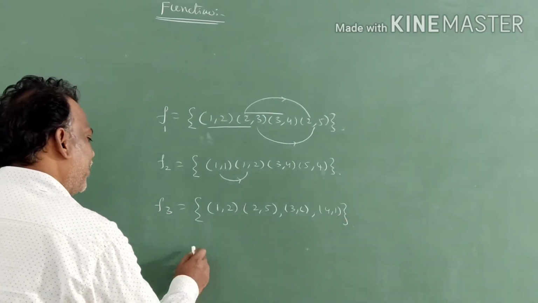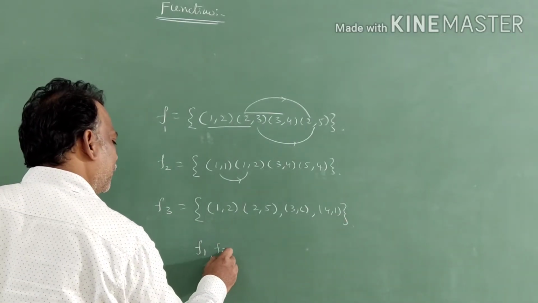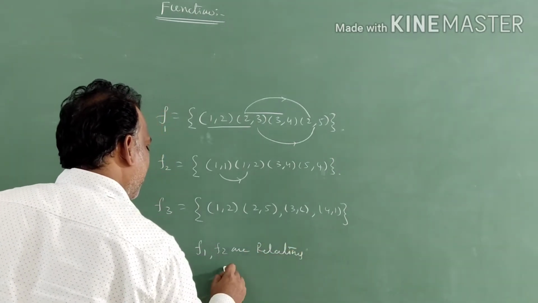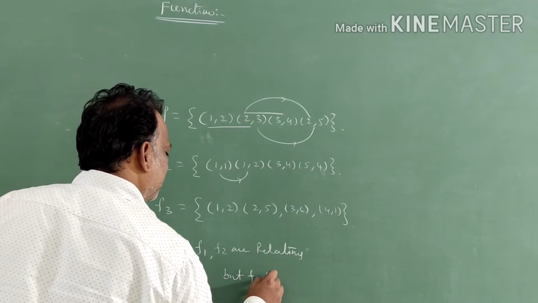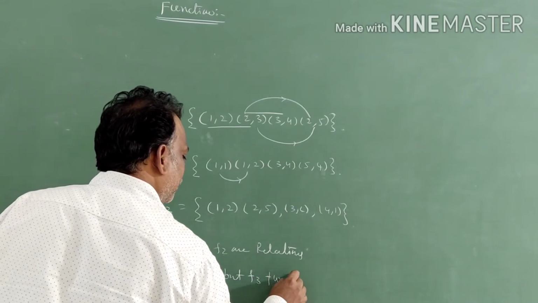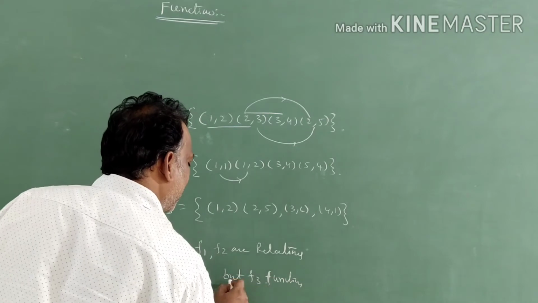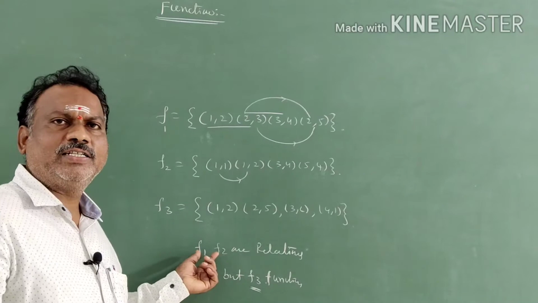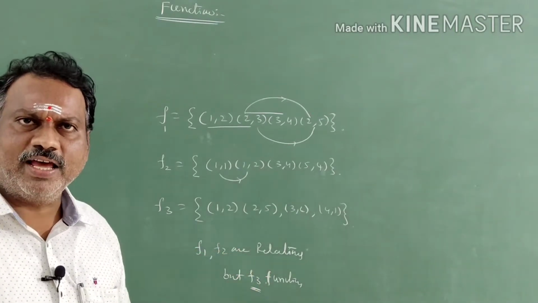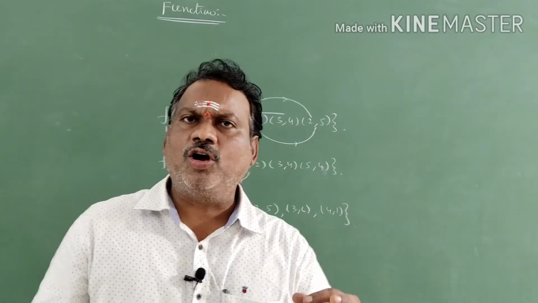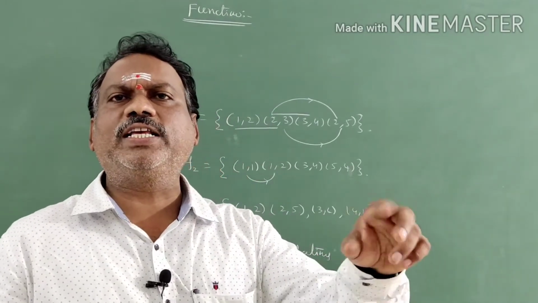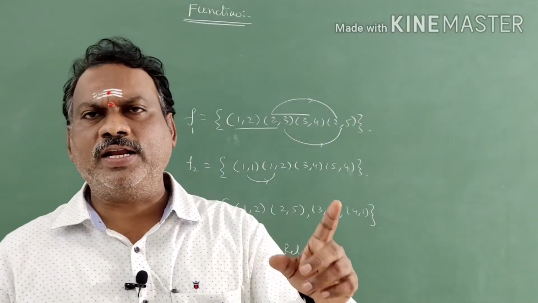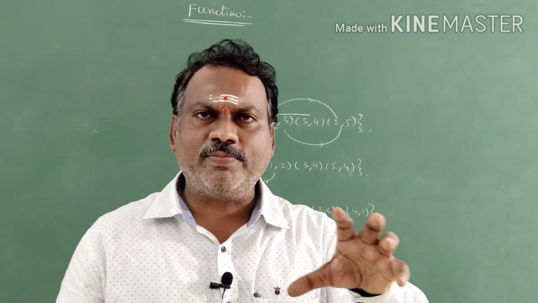That's why F1 and F2 are relations, they are not functions, but F3 is a function. Here remember, F3 is a relation as well as a function. These two are only relations, not functions. That's why a relation is said to be a function if no two distinct ordered pairs of F have the same first coordinate. That is one type of definition.